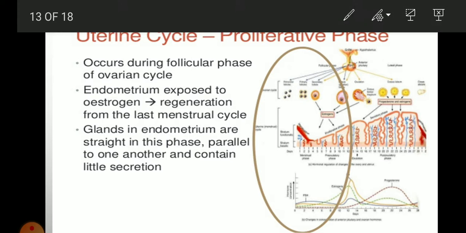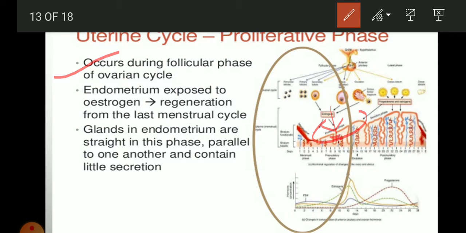So the proliferative phase of the uterine cycle occurs during the follicular phase, as we can see here. The endometrium is exposed to estrogen, and as more estrogen is there, we see regeneration from the last menstrual cycle, and the glands in the endometrium are straight in this phase, parallel to one another, and contain little secretion.